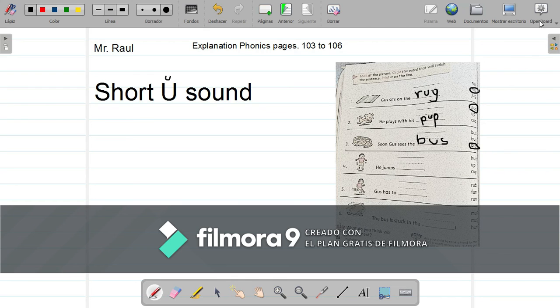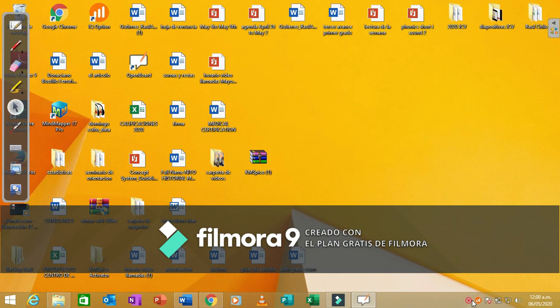So that's everything. You are going to work on the next 3 exercises. You only have to identify the word that completes the sentence. That's very easy.